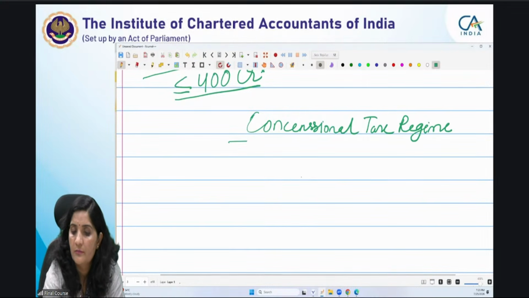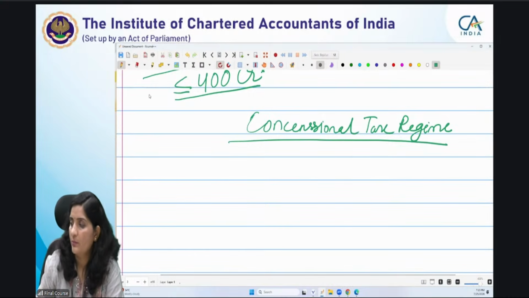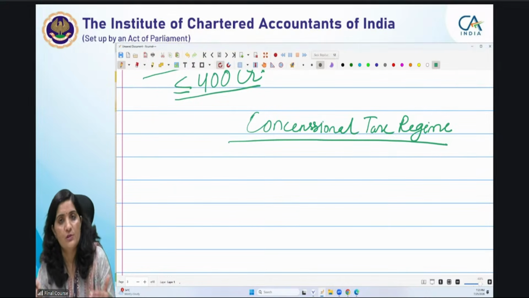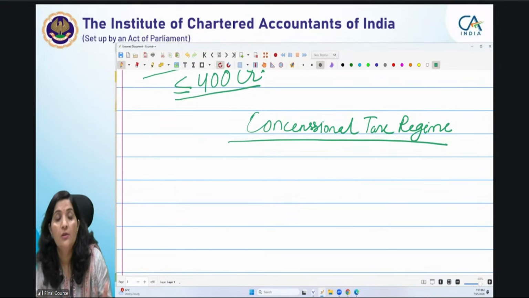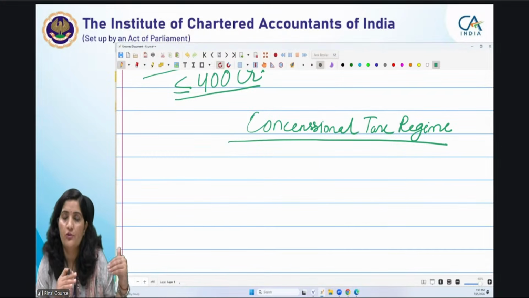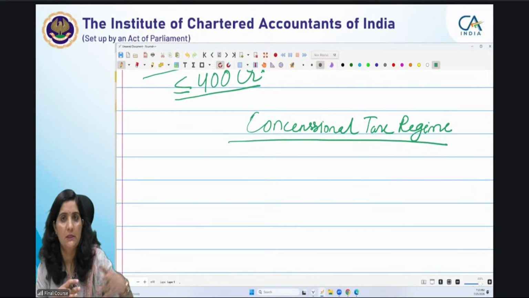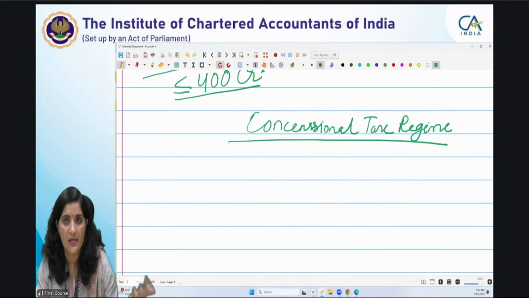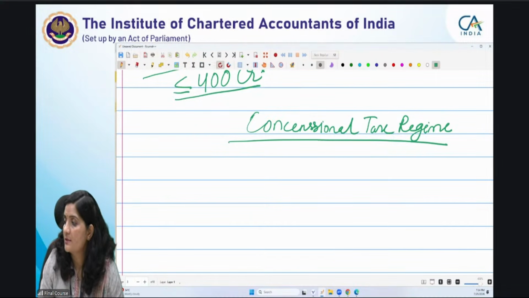regime. Very important, very very very important. The detailed reading will be only in the assessment of various entities. Before that, to appreciate the provisions of this concessional tax regime, you should be aware of the provisions, the deductions and the exemptions which are available under the earlier provisions, but they have to forego those exemptions and deductions while paying the tax under the concessional tax regime. So at this time we are just learning the rates applicable. Okay? So yes, very good.